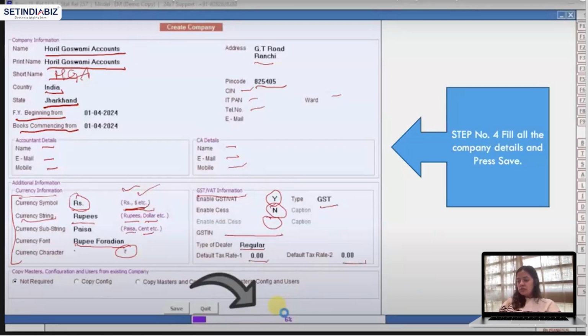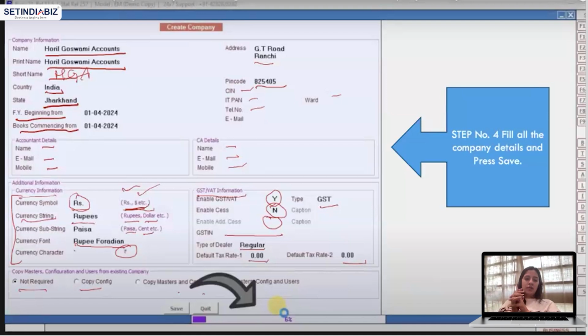Obviously, you have to specify the numbers and copy masters, configuration and users from an existing company. Do you want to copy any profile, any configuration, or any user from this existing company? Not required. Copy configuration, copy masters and configuration. So when I say not required, I'm not creating any copy of this company.